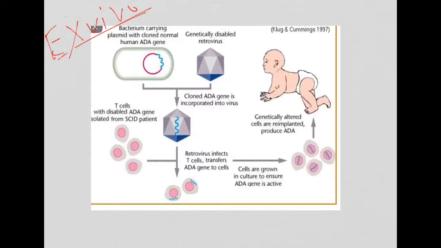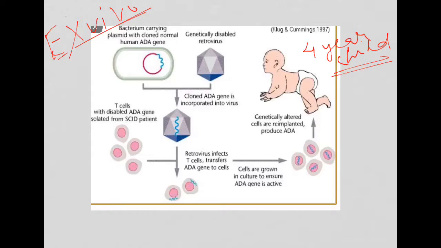This was the first ex vivo gene therapy. It was the first gene therapy done to correct the deficiency of the enzyme adenosine deaminase in a 4-year-old child. She was suffering from a disease that was not curable. The girl's name was Ashanti De Silva, and she was suffering from SCID, severe combined immunodeficiency syndrome.